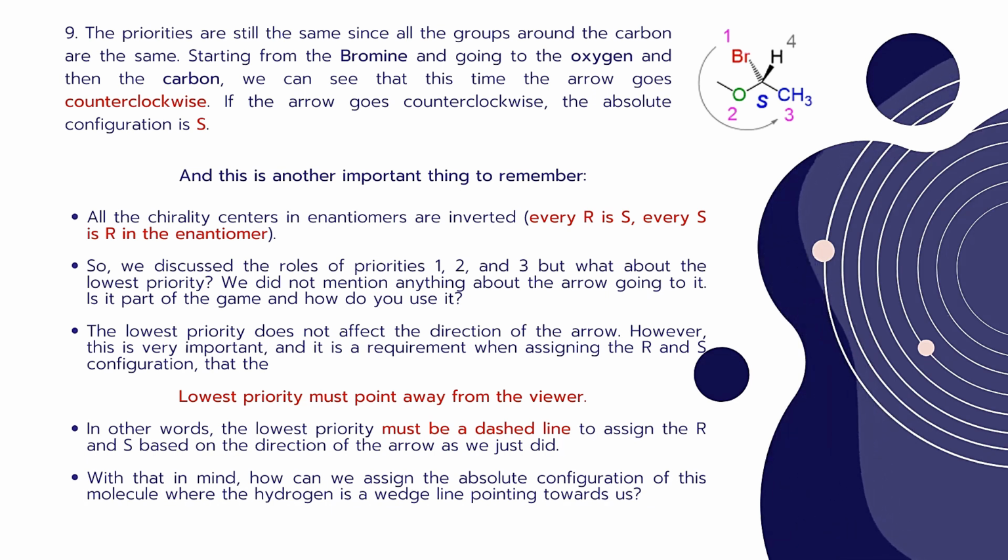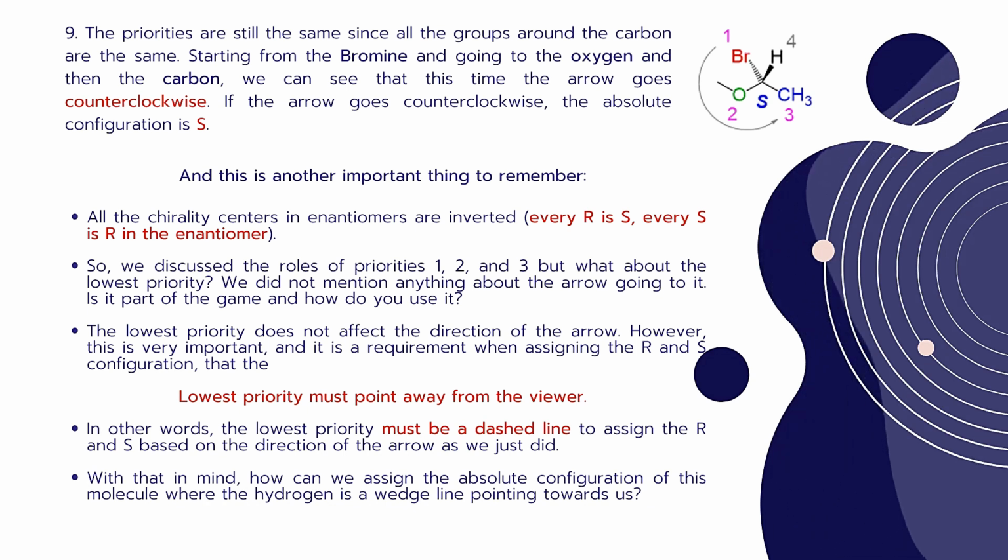However, this is very important and it is a requirement when assigning the R and S configuration that the lowest priority must point away from the viewer. So here what we have to remember is, always, the lowest priority group must point away from the viewer. So the fourth priority group, or the lowest priority, should be away from the viewer always. In other words, the lowest priority must be a dashed line to assign the R and S based on the direction of the arrow as we just did.